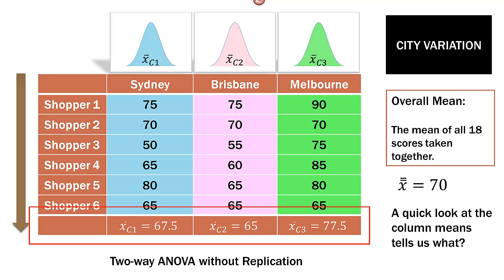Now look at how each one of those compares to our overall mean. So our overall mean was 70. So Brisbane was 5 below that. Sydney was 2.5 below that. And Melbourne was 7.5 above that. Okay, so we can get a basic overview of how each city's mean compares to the overall mean of 70.